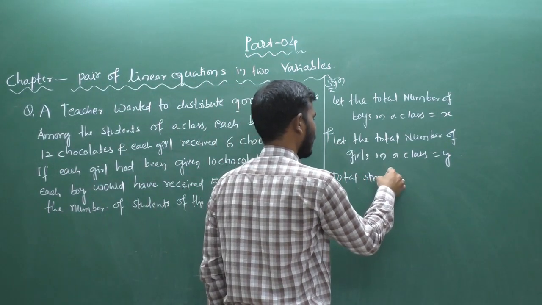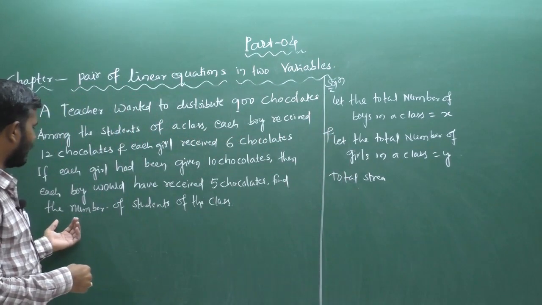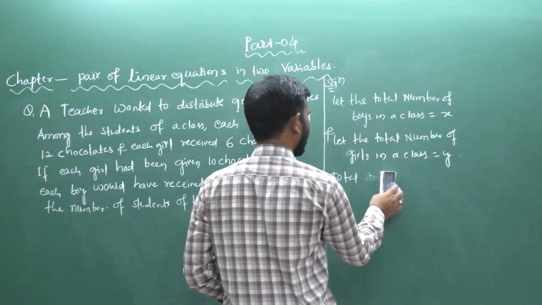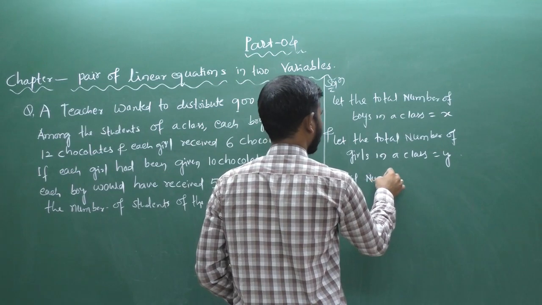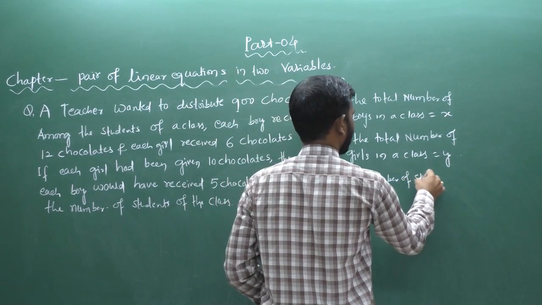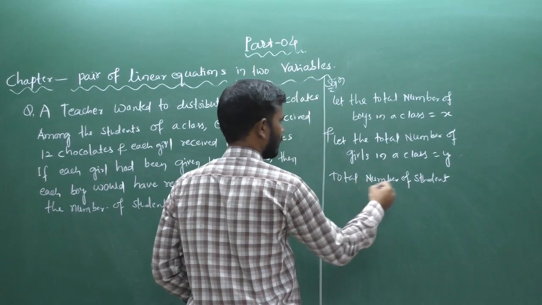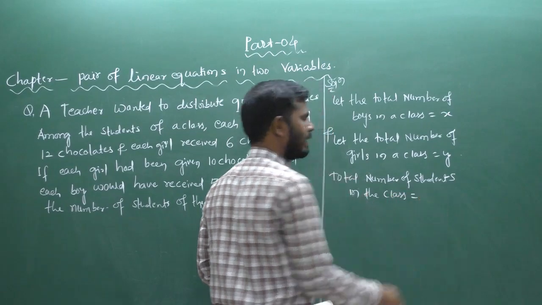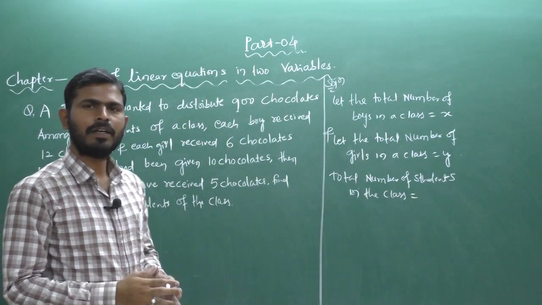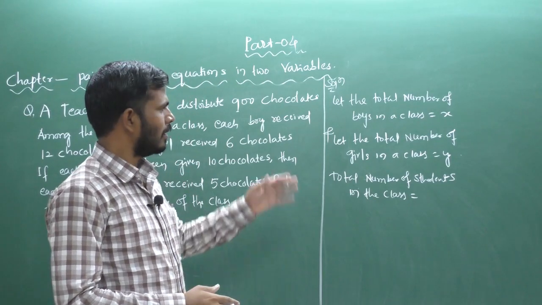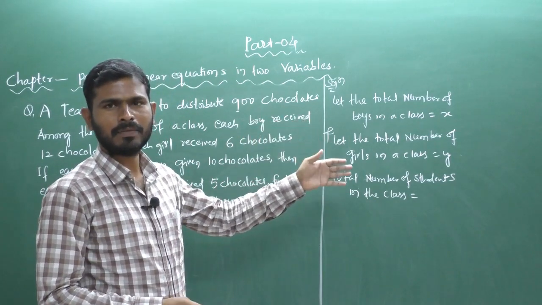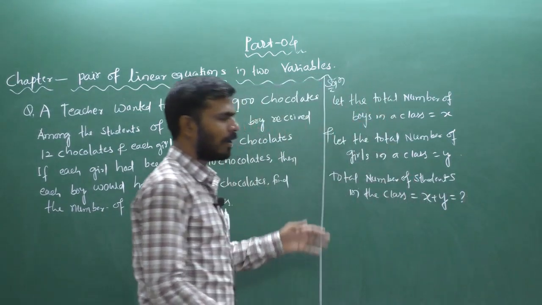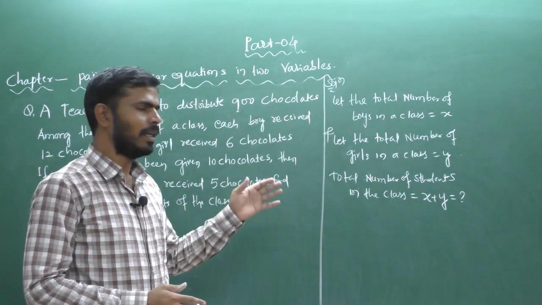The question asks for the total strength, so find the number of students in the class. Total number of students in the class is the number of boys plus the number of girls, that is x plus y. So you have to find x plus y, which is the total strength of the class.